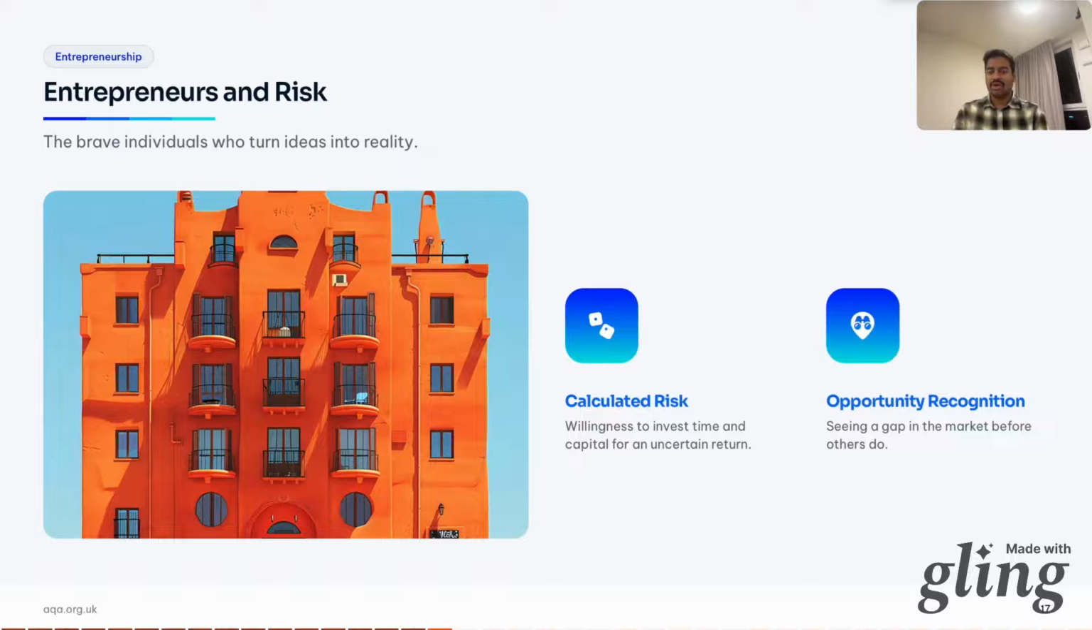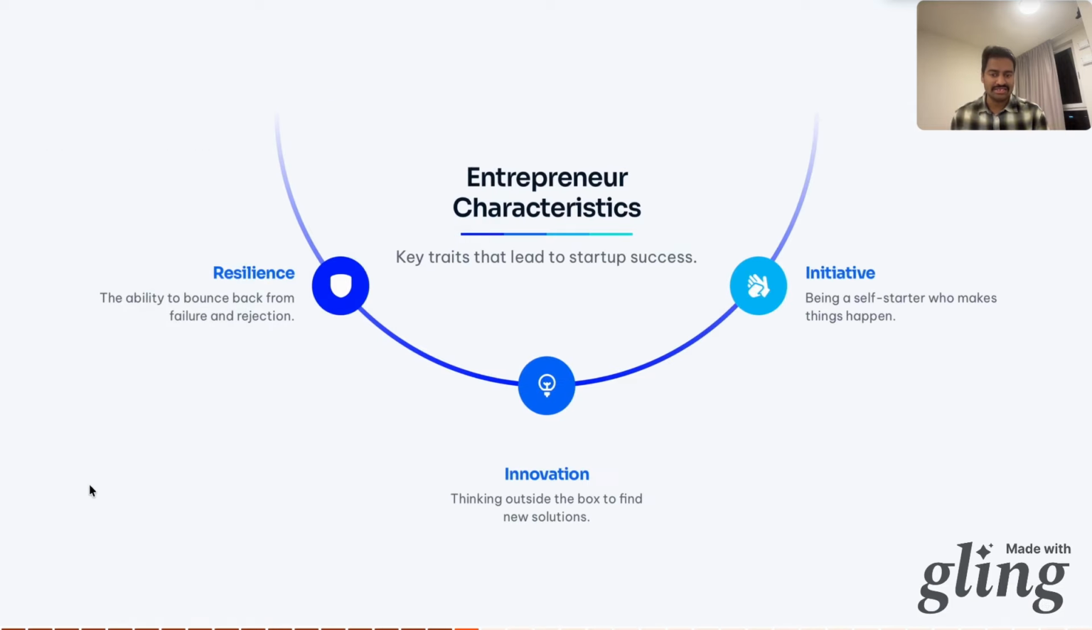Now we see what characterizes an entrepreneur, what makes a good entrepreneur. Resilience. This was a word that my primary school teacher, Miss Karen Wood, taught me about. She loves this word. So resilience is bouncing back from failure. J.K. Rowling was rejected by 12 publishers before Harry Potter. And the second is innovation, thinking outside the box. James Dyson made over 5,000 prototypes for his bagless vacuum.